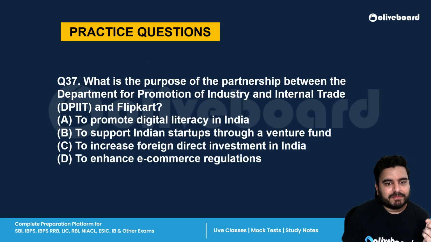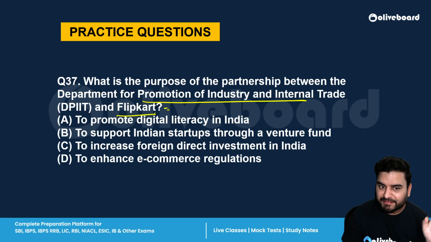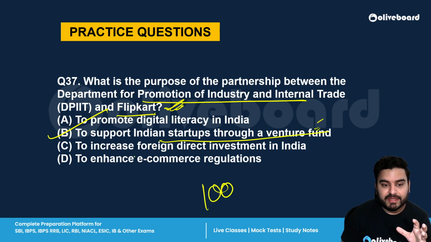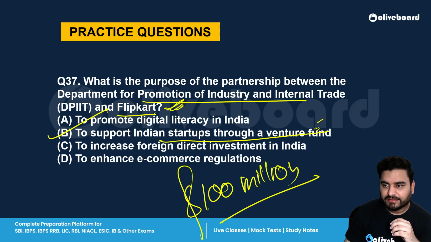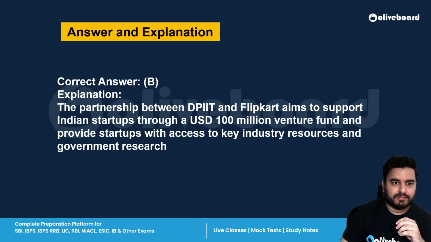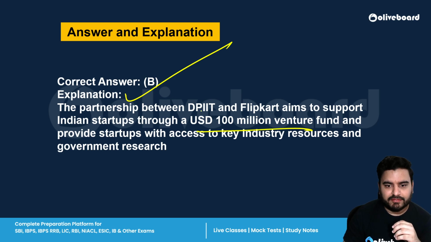Next is, what is the purpose of partnership between DPIIT and Flipkart? So again, DPIIT in Windsor was there. DPIIT is also collaborating with Flipkart. So the purpose is to support Indian startups through venture fund. And how much venture fund? 100 million US dollar. This is the fund they are taking. Okay. B is the correct answer. 100 million venture fund.